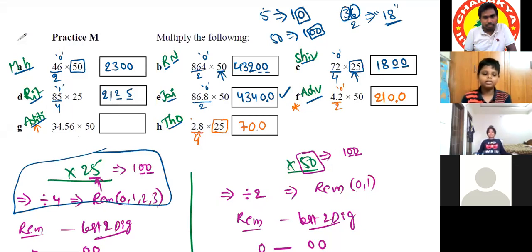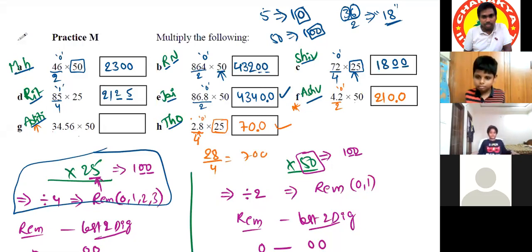So we'll keep one decimal point. So the answer is 70. Sir, 2.8 divided by 4 is nothing but 0.7, no, sir? No. We consider that number as 28. 28 by 4 is 7. And because there is no remainder, that's why 2 zeros. Now we are keeping one decimal point after one digit.